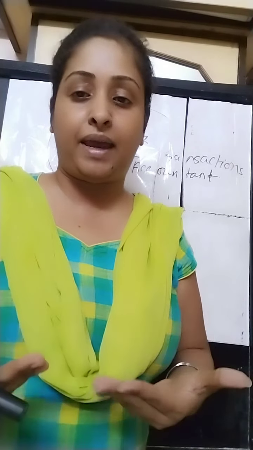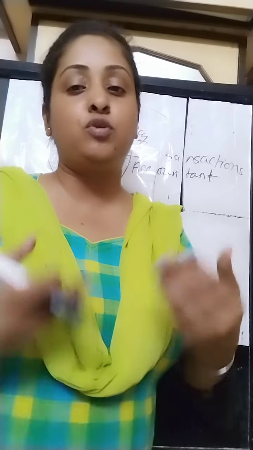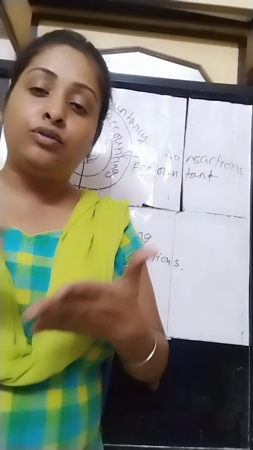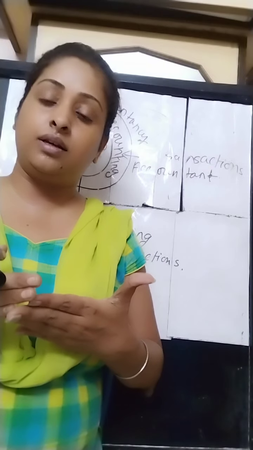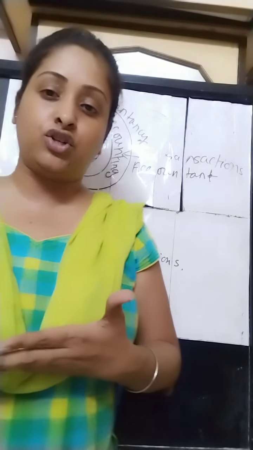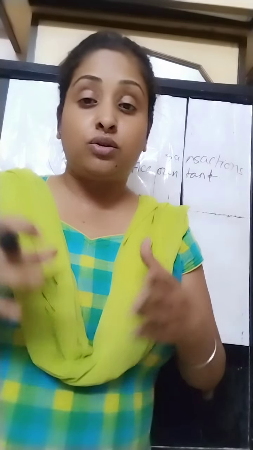Suppose I purchase a pen, I have to pay a certain amount of money to acquire it. This brings a change in my financial position because I have to give out money to get that pen. That change in the financial position in my accounts is called a transaction.